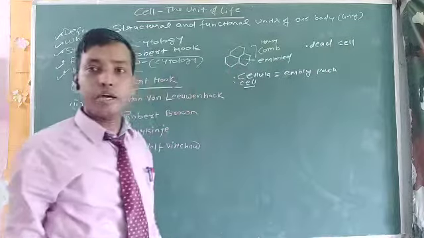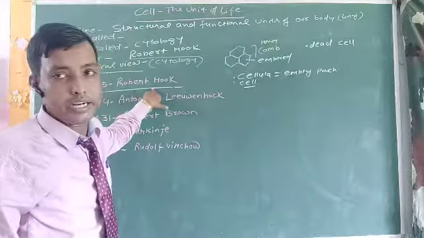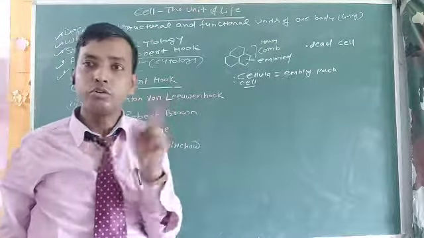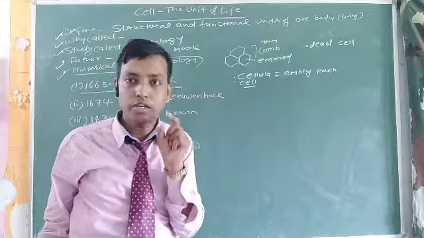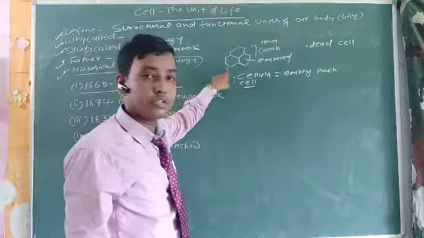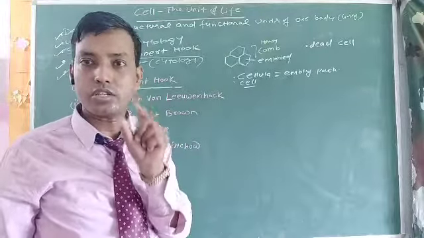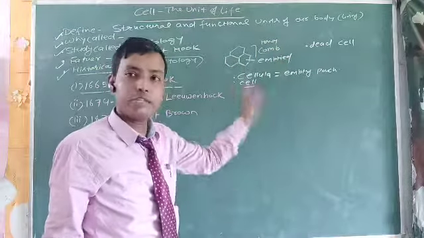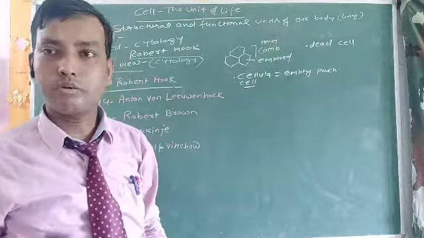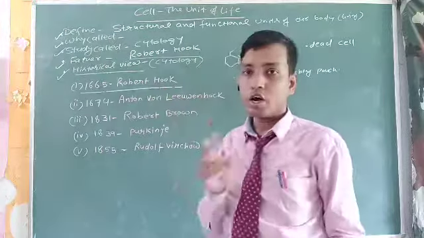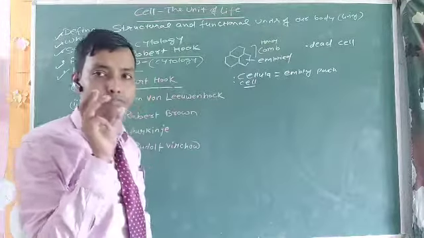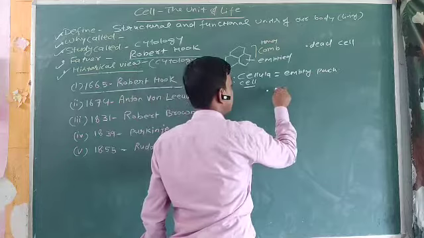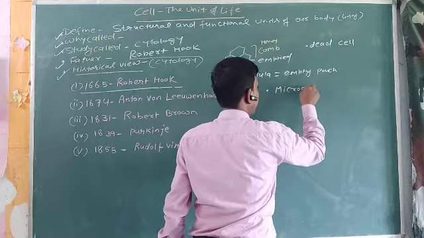Keep in mind, Robert Hooke discovered the dead cell, but he was the first to see the cell. Before Robert Hooke, no one was able to see this kind of structure. So Robert Hooke was the first scientist who saw the cell in the form of a honeycomb, a dead cork-like structure. Overall, the cell was discovered in 1665 by Robert Hooke. Robert Hooke is well known for the book Micrographia. Every kind of structural explanation was given by Robert Hooke in his book Micrographia.